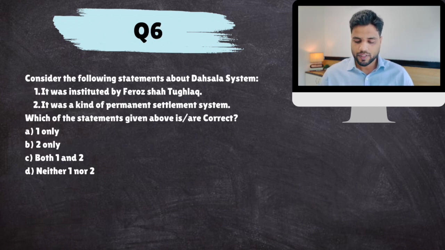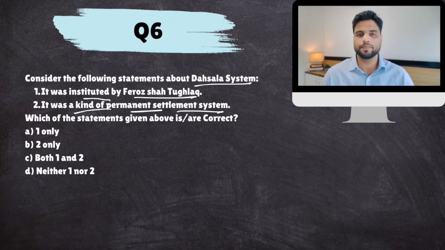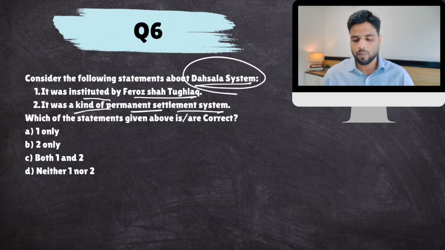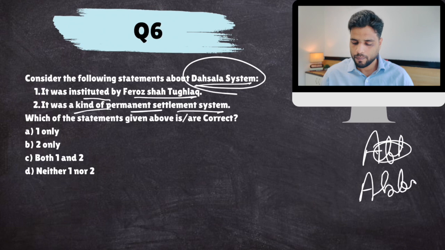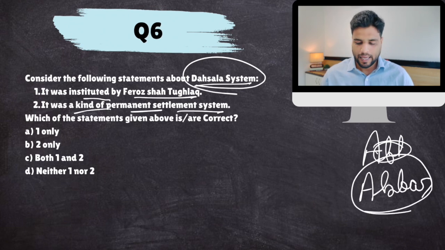Consider the following statements about the Dhasala system. It was instituted by Firoz Shah Tughlaq. It was kind of a permanent settlement system. Now remember, the Dhasala system was introduced by Akbar, the Mughal emperor.